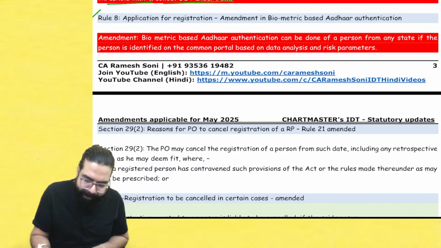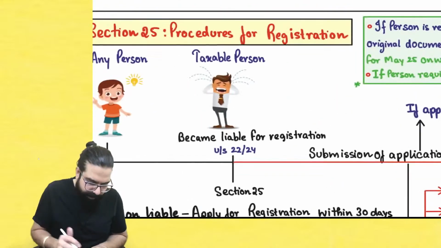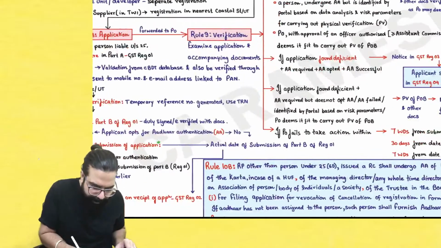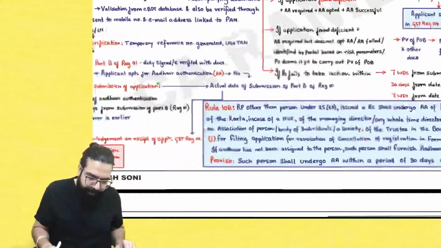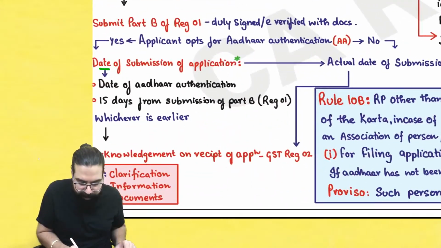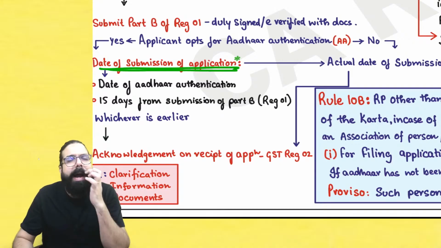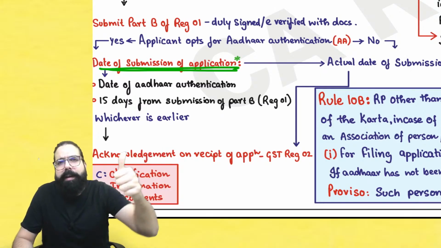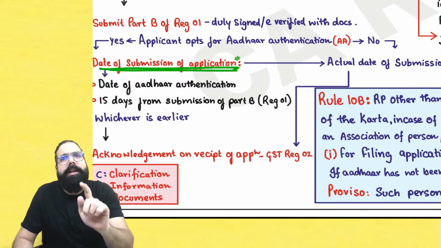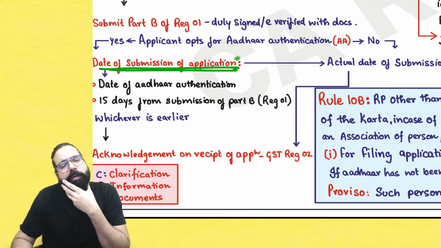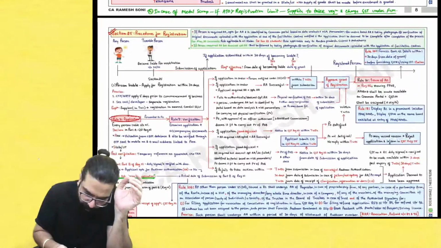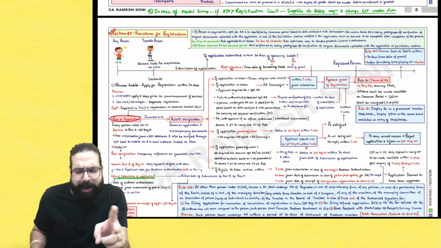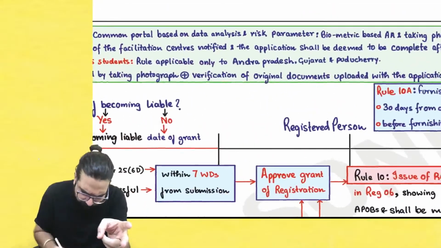Now, in rule number 8, I hope you guys remember this rule number 8 was there. In rule number 8, we used to go ahead and understand that, sir, when you have submitted your application, people listen carefully, they used to say, what will be the date of submission of application? If you are identified by the portal, then you have to go to the biometric center, get your biometric done. Only then your application will be deemed to be submitted. Do you guys remember, everyone? Yes, sir, we remember. Now, this clause was only applicable to the state of Gujarat, Puducherry and Andhra Pradesh, if I am not wrong.